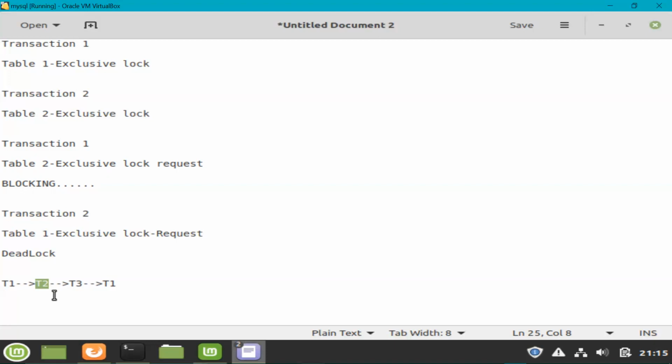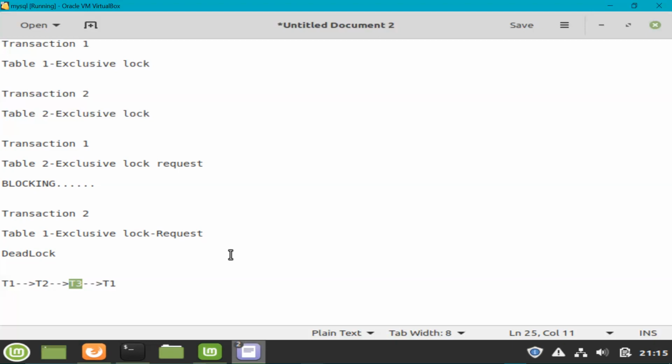So MySQL will have to resolve the issue by killing one of the transactions. Suppose, for example, it decides to kill transaction T3. It makes the decision on the point that whichever transaction is easier to roll back, it will kill that transaction so that the rollback will be easy and quick as well.